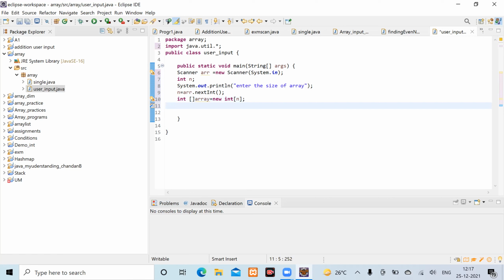Now next line you write down a print statement: enter the elements in an array. So how? Yes, write down System.out.print.